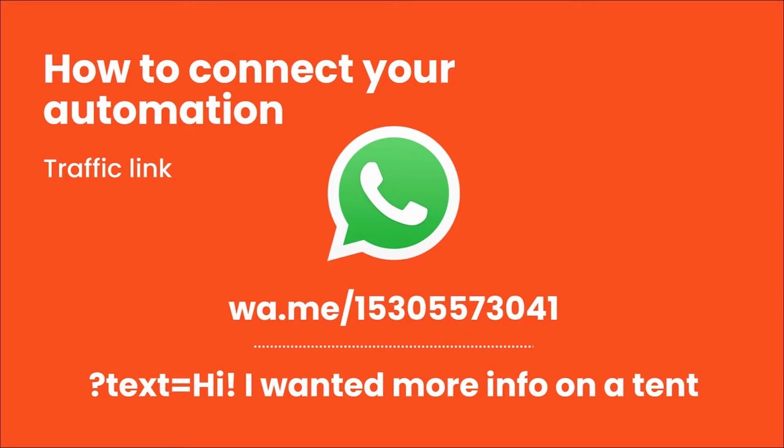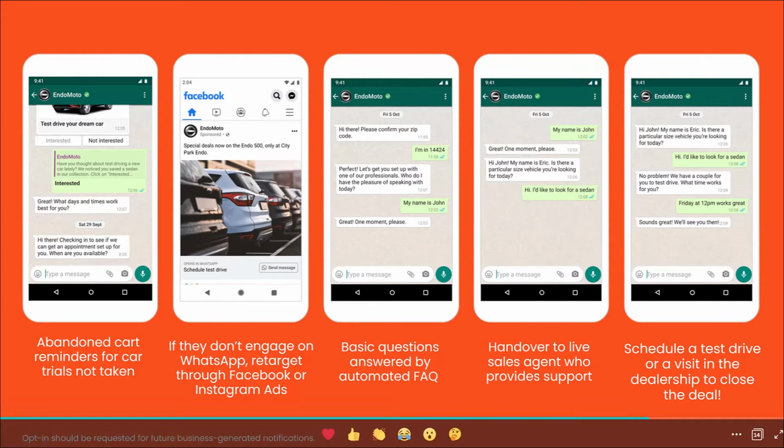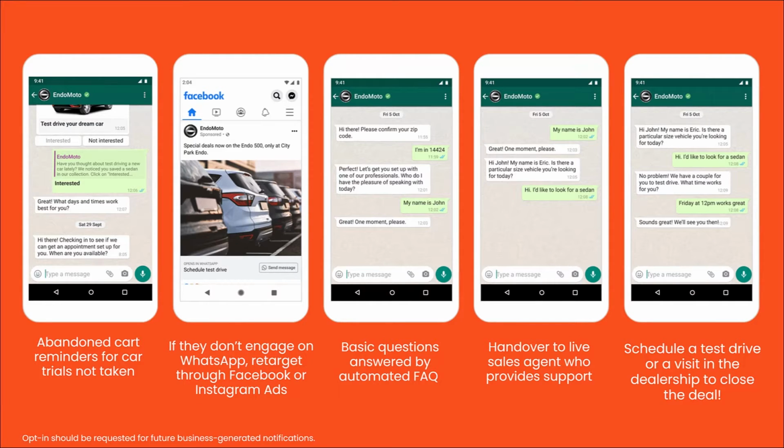So now that we know how to create a link that opens up a pre-written conversation on WhatsApp, let's continue with the class. So in this area right here, you can see that Endomoto was running an advertisement for WhatsApp. This company was running 2 simultaneous campaigns. So on the first image, you can see an abandoned cart reminder for people that did not actually take their cart trials. It says, "Hi there, checking in to see if we can get an appointment set up for you. When are you available?"